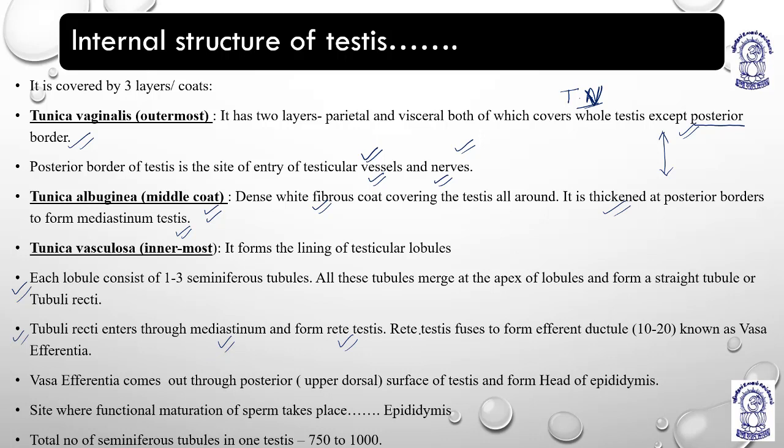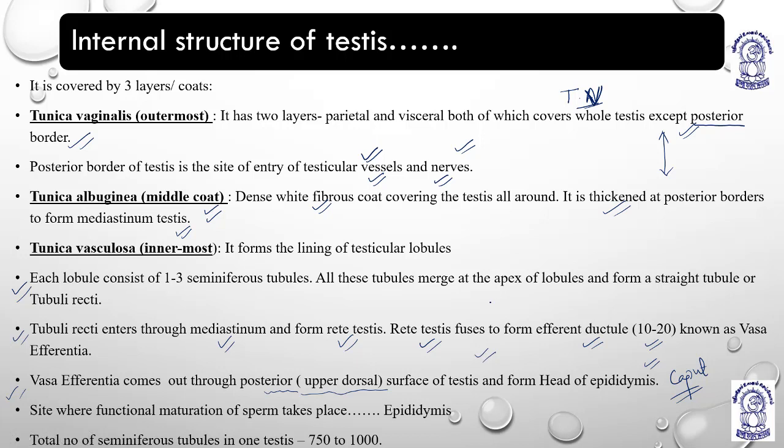Rete testis fuses to form efferent ductules, vasa efferentia, 10 to 20 of them. Vasa efferentia comes out through the posterior or the upper dorsal surface of testis. This is very important. It forms the head of epididymis, that is caput epididymis.